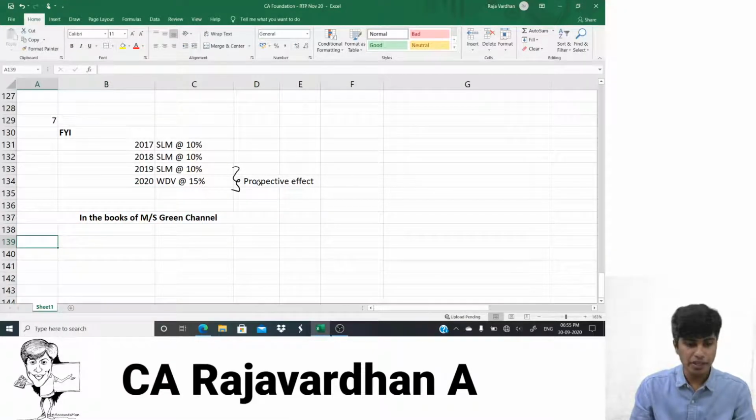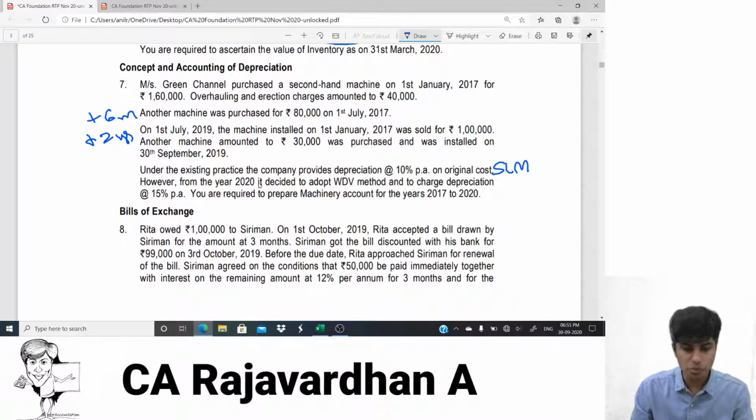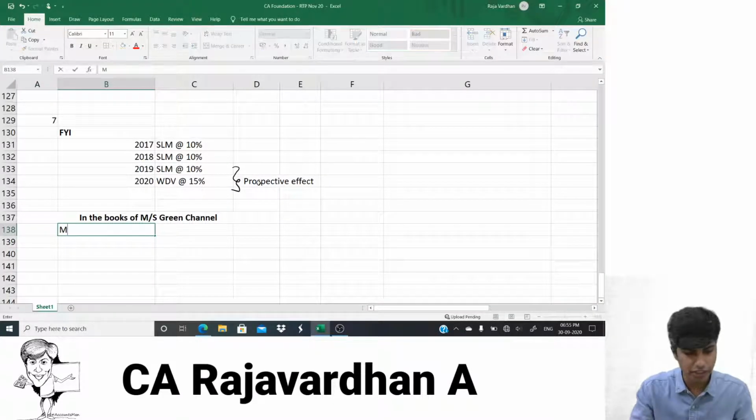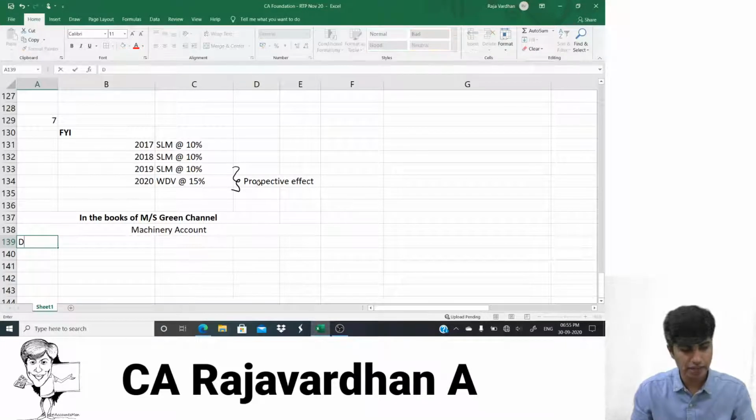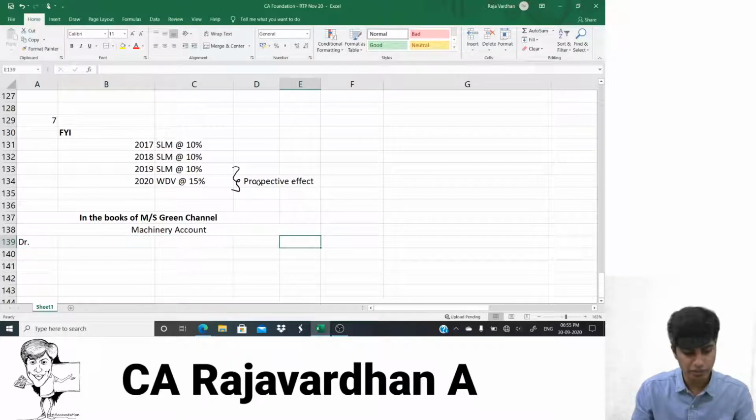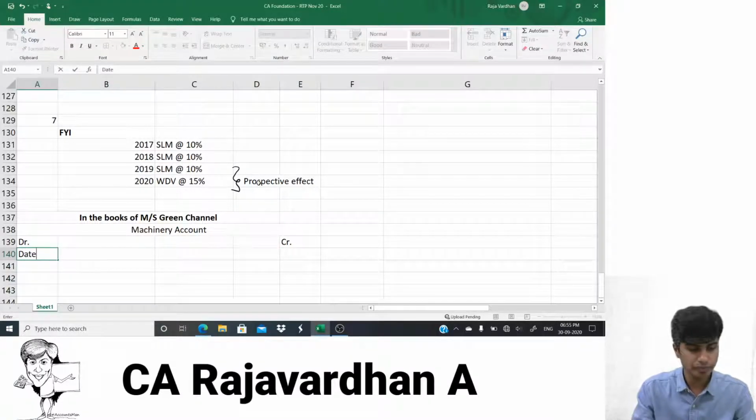If we were preparing the ledger, what ledgers would we have to prepare? They've asked us to prepare the machinery account. So I will write here 'Machinery Account' in the middle of the page. We have to prepare it for distinct years. Firstly, I'll have debit written here because this is a ledger, and credit written here. Then I'll have the date column, after that particulars, then the amount column.